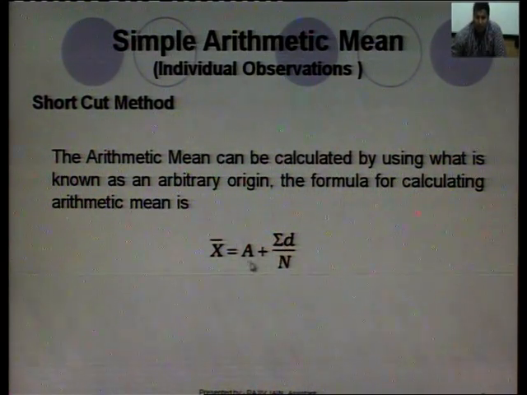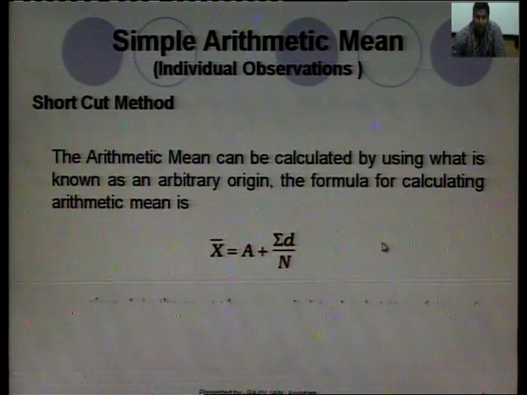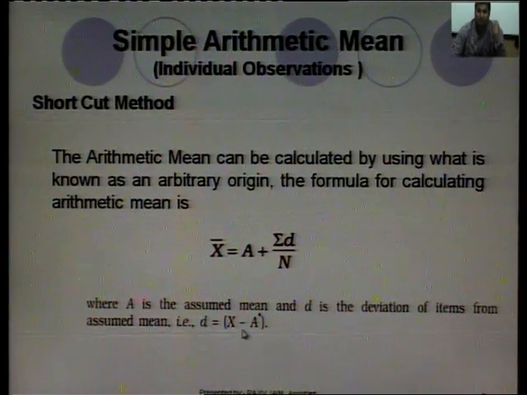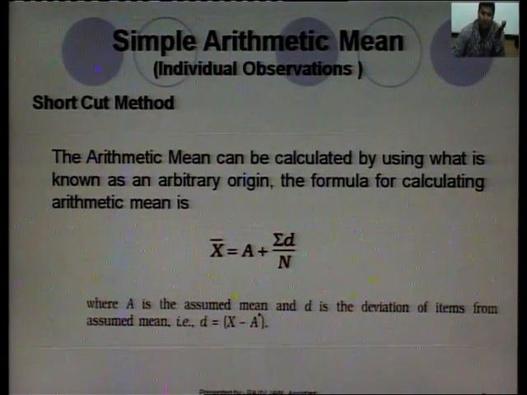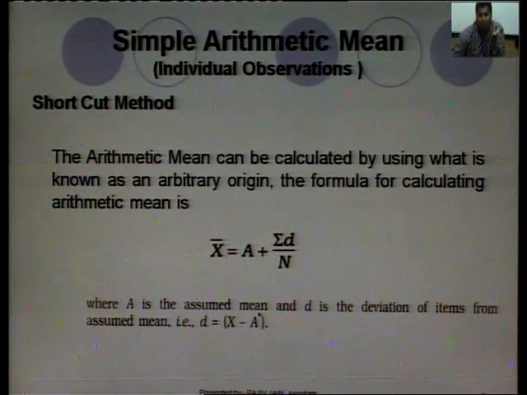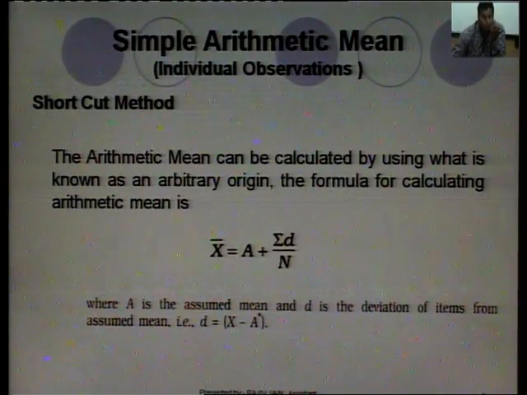Arbitrary origin A is used for calculating the arithmetic mean, where A is the assumed mean and D is the deviation of items from the assumed mean, that is D is equal to x minus A. We will simply find the difference x minus A. What is A? A is any arbitrary value which can be chosen so that our calculation is short.